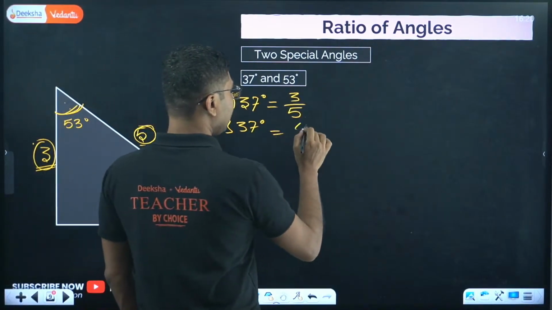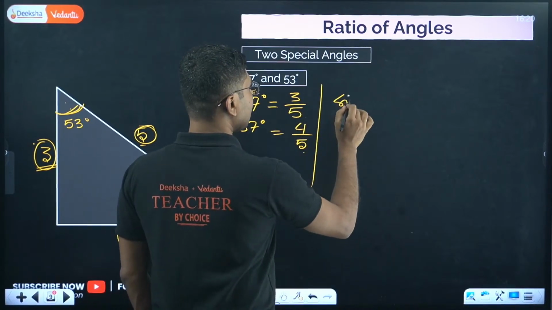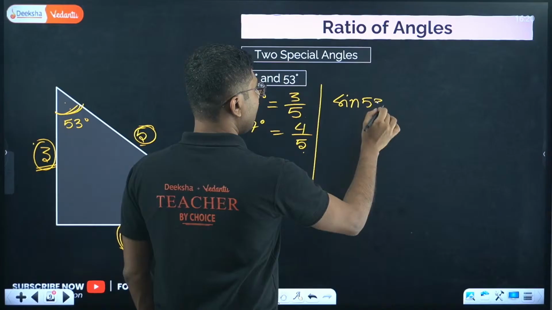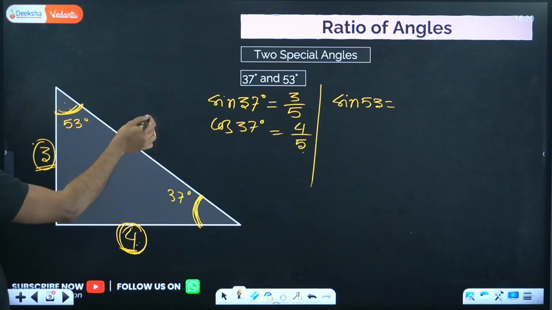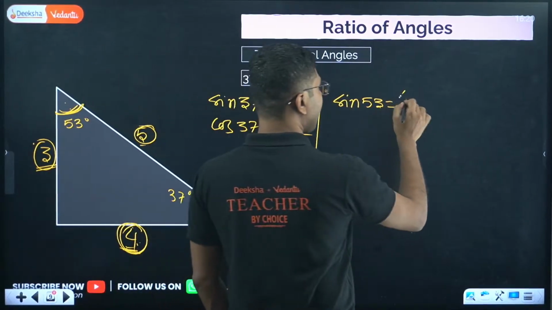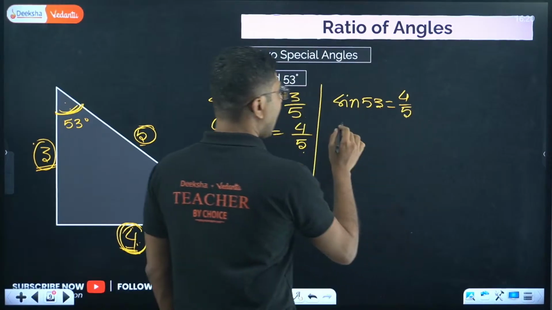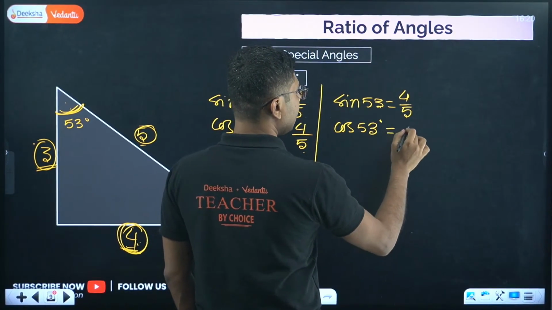What about sine 53? For sine 53, perpendicular and hypotenuse change. So perpendicular is 4, hypotenuse is 5 as usual, and cos 53 is 3 by 5.